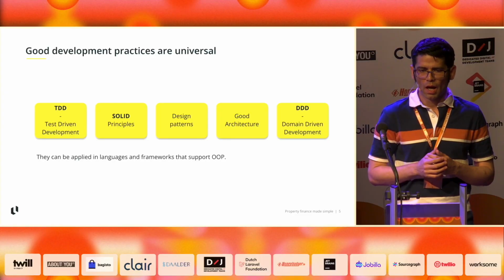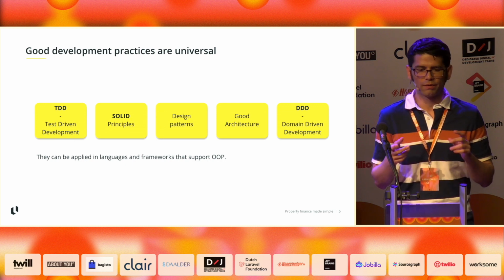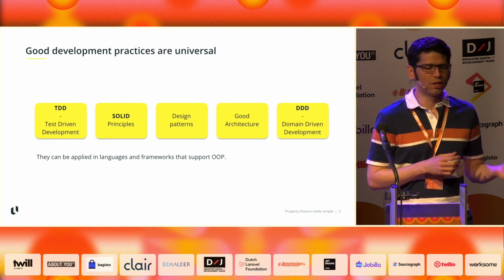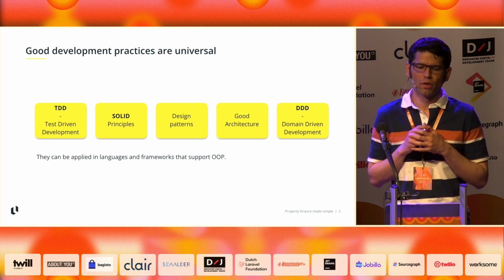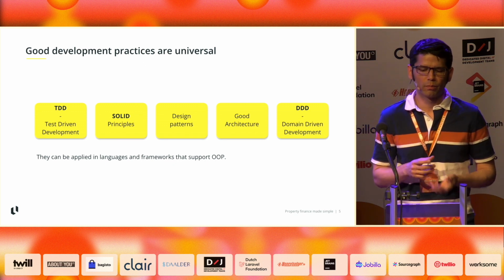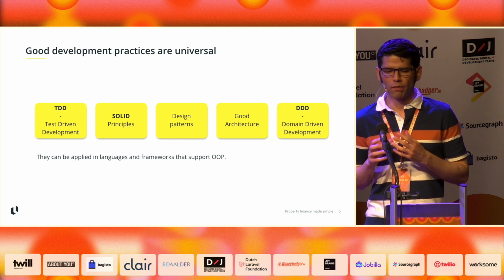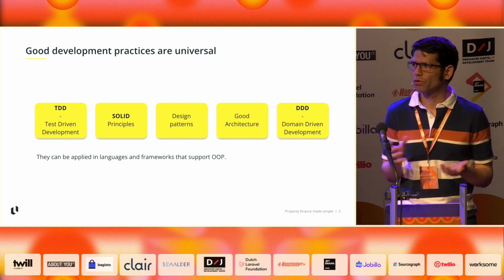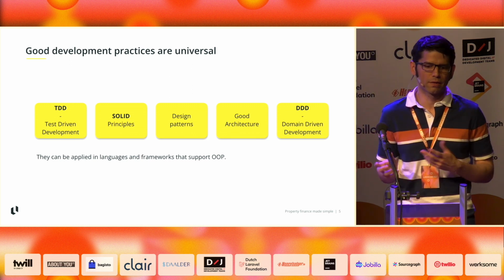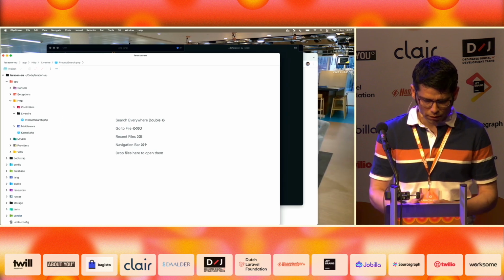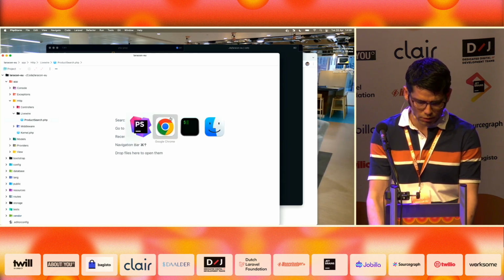And this is possible because good development practices are universal. I have books about refactoring, design patterns, and many other topics, DDD, for example. And they are written in Java or JavaScript or Ruby on Rails, but the practices there can be applied to PHP, practices like TDD, SOLID principles, design patterns, architecture, or even domain-driven development. They can be applied to PHP because PHP supports OOP, and by extension, languages and frameworks like Symfony or Laravel as well. So without much further ado, let's have a look at the example that I have prepared today.